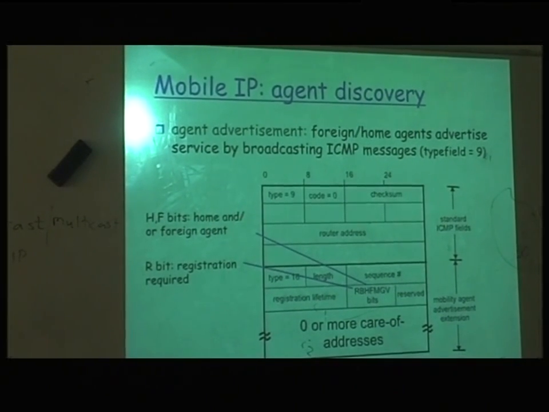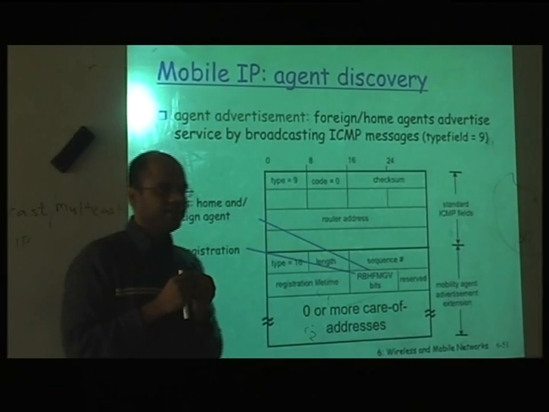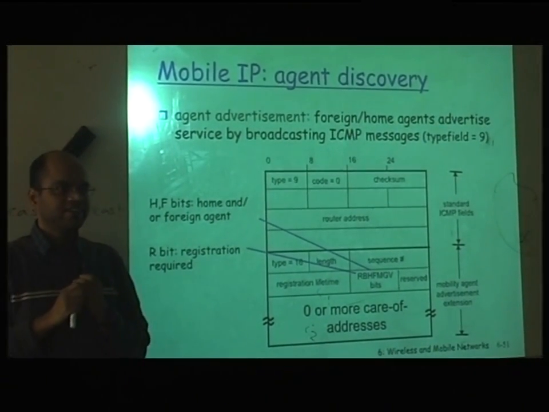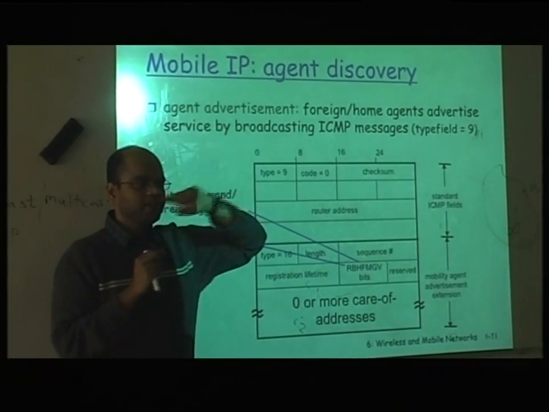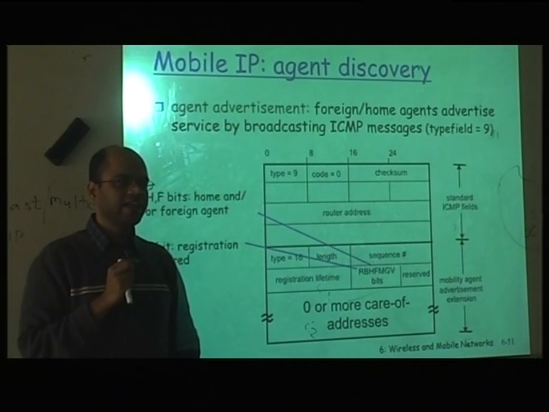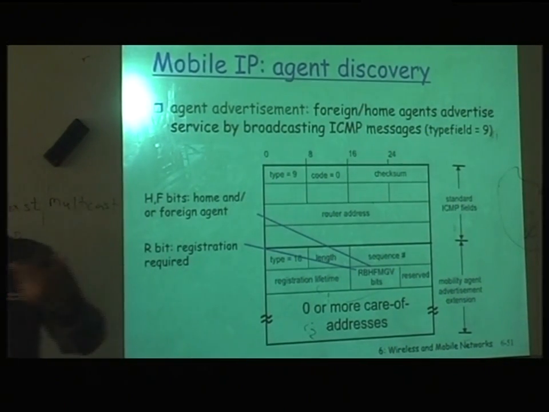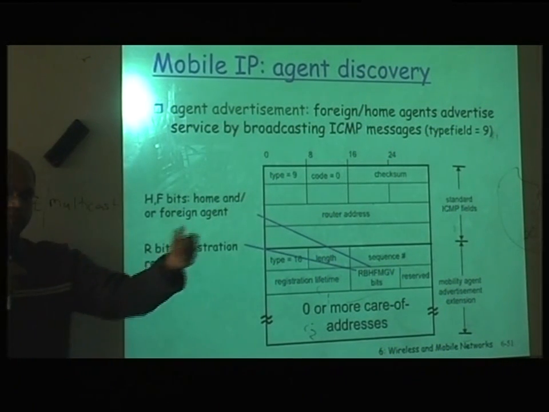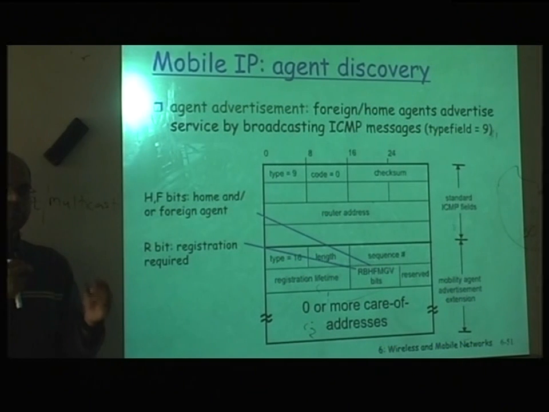But does anybody know what ICMP is? It's used by routers. It's a management protocol. What is it used for? Any standard example that you know? Ping. So if you want to exchange messages between routers or between two nodes, mostly for maintenance or management purposes, ping is also management.